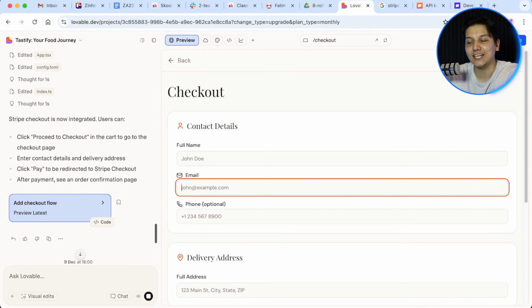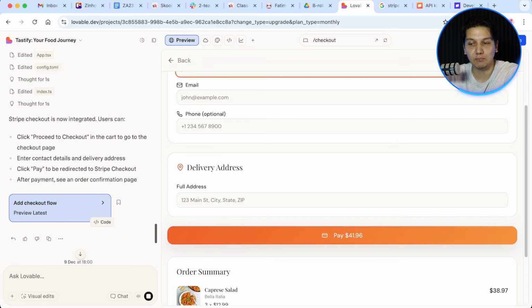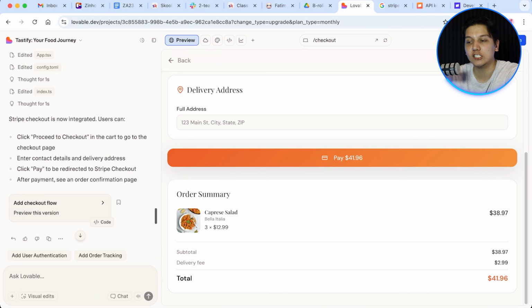And guys, you can see how much cleaner that was overall. Why? Because we built everything step by step. We tested each piece, and now we have a working app without spending hundreds of credits just fixing the bugs that we created. So this is what I mean by building everything piece by piece. You build something, you test it, you then make sure that it works, and then you add the next thing. Because when you try and build everything in the beginning within the space of just like 5 minutes, you're going to have to spend the next hour upon hour just trying to fix it. Whereas this way, you are spending your time wisely, you're also saving money, and you are getting the exact result that you want.